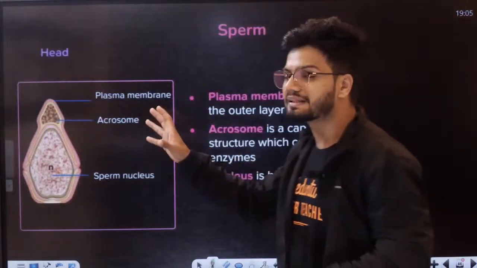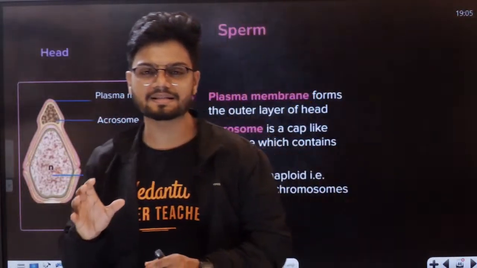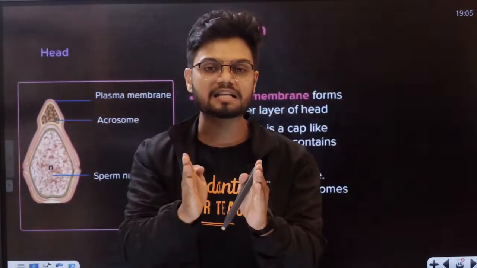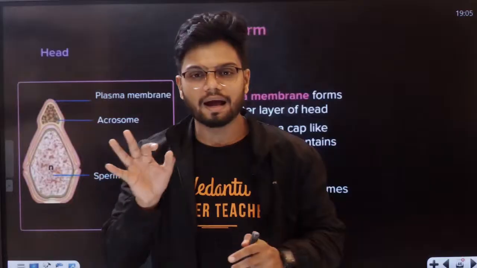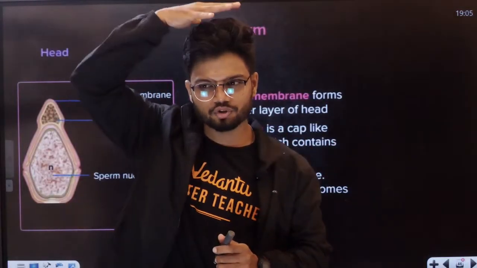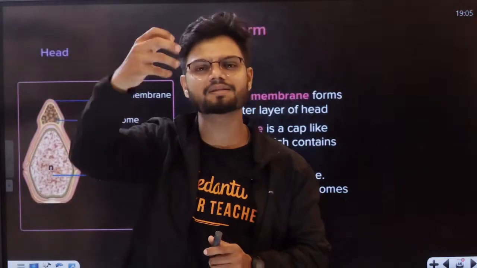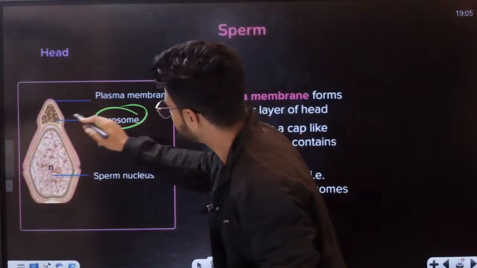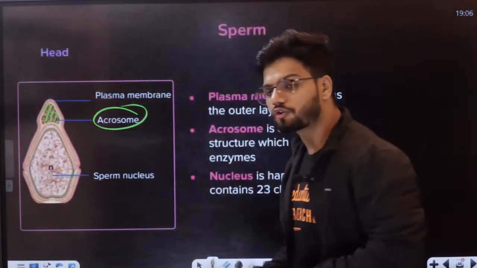Now what exactly is present in the head region? The head has a haploid nucleus, and it is completely covered by plasma membrane. This head region also has a hat-like structure called the acrosome. The acrosome is a cap-like structure that has a lot of enzymes.